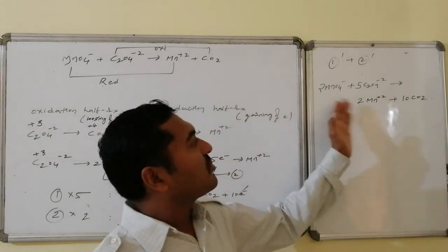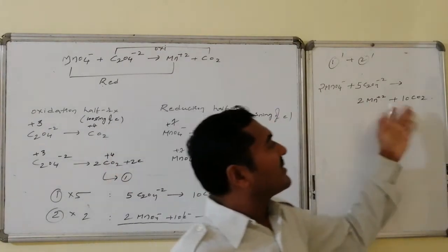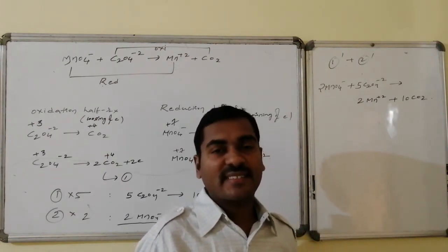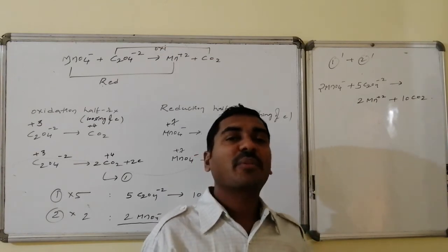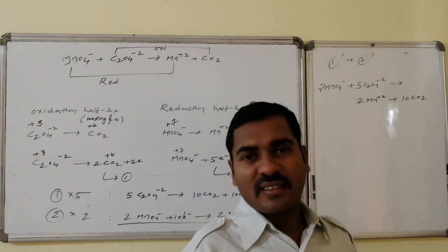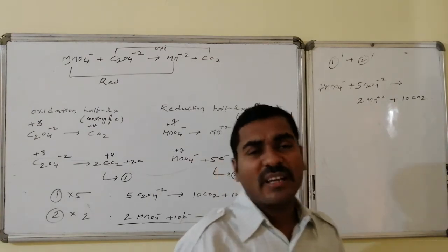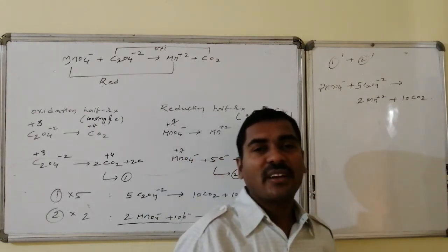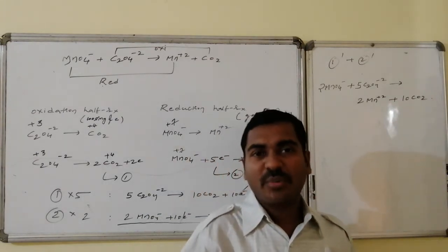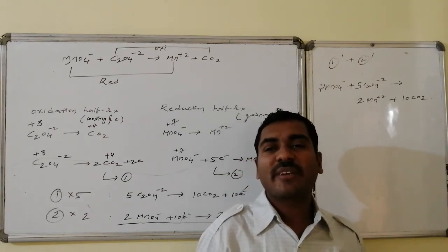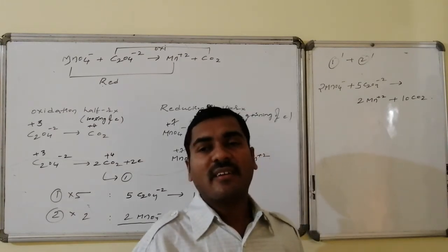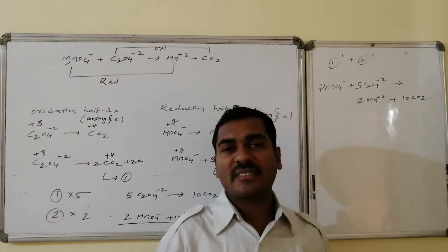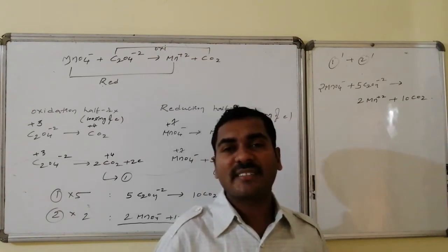See here, the central atom manganese is balanced, and the other central atom carbon of carbon dioxide and the carbon of potassium oxalate, oxalate is in balanced situation. The number of electrons is also balanced. The ones left to balance are the oxygen atoms and the hydrogens. If there is competition, first importance will be given to the oxygen atoms. Then we will balance in terms of what? The hydrogens.